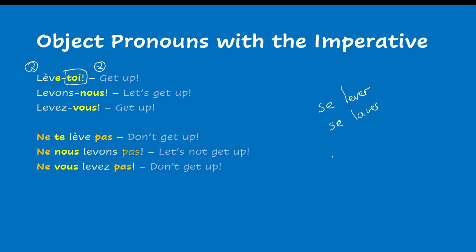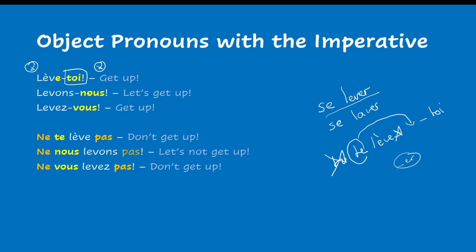So, par exemple, tu te lèves. That would be the regular sentence for that verb. Tu te lèves. We don't use the subject, and the te goes behind and becomes toi, and we drop that s. Lève-toi, because it's the er verb.